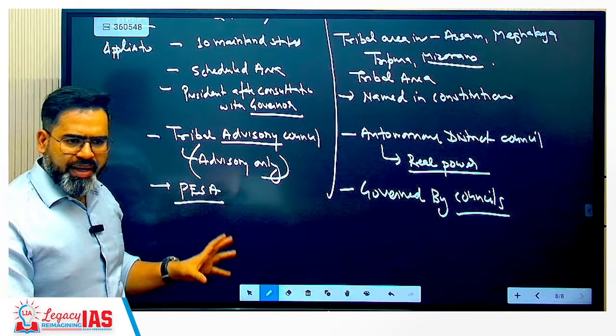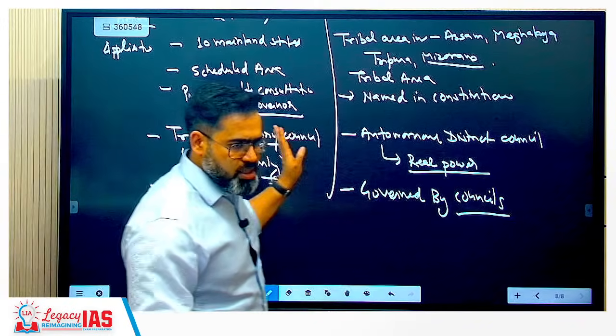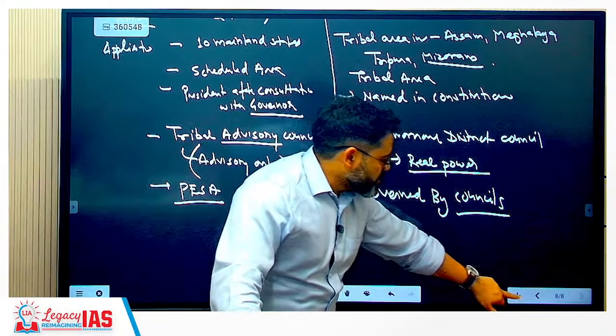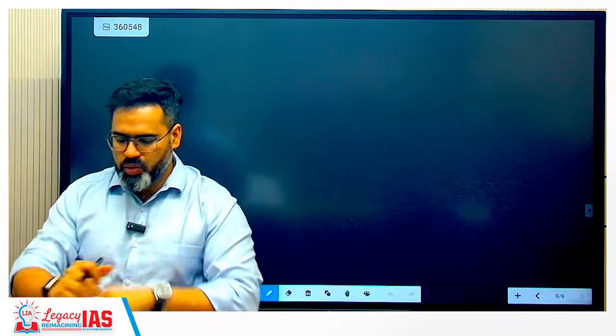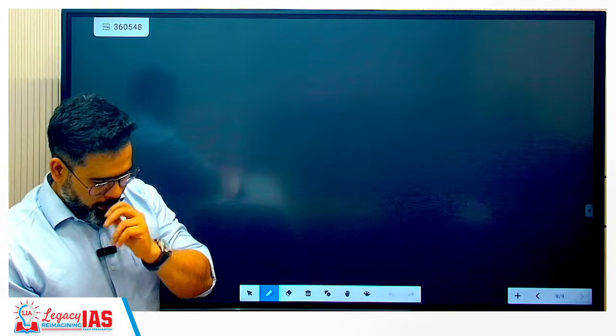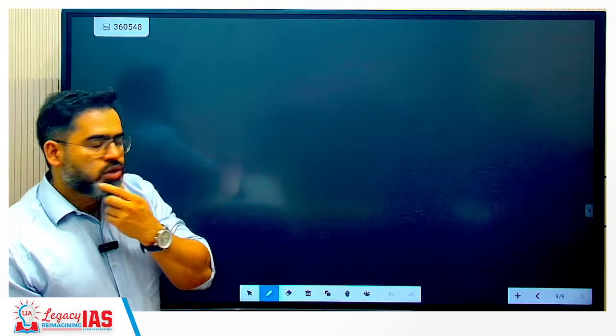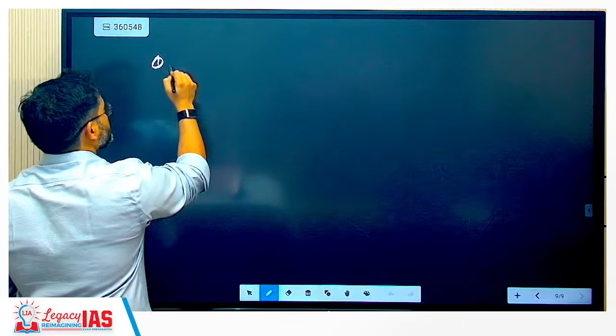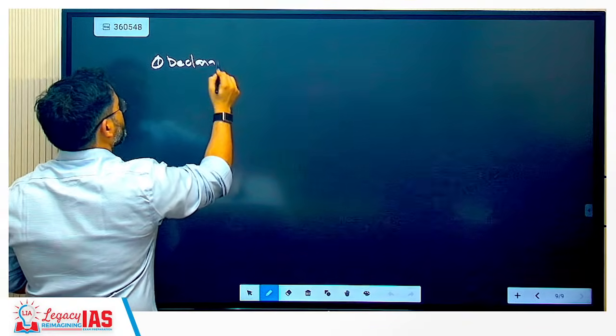Now fifth schedule areas we can cover in detail. This is the difference. Now fifth schedule area you can cover. Fifth schedule in detail. So in detail, the first thing is this declaration. Very important.